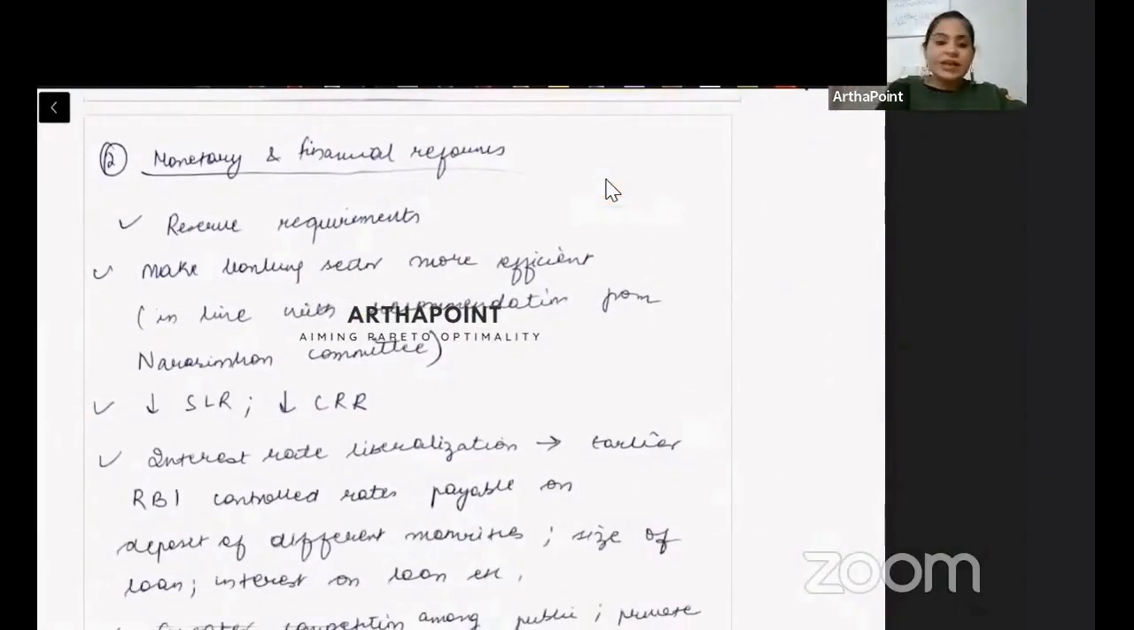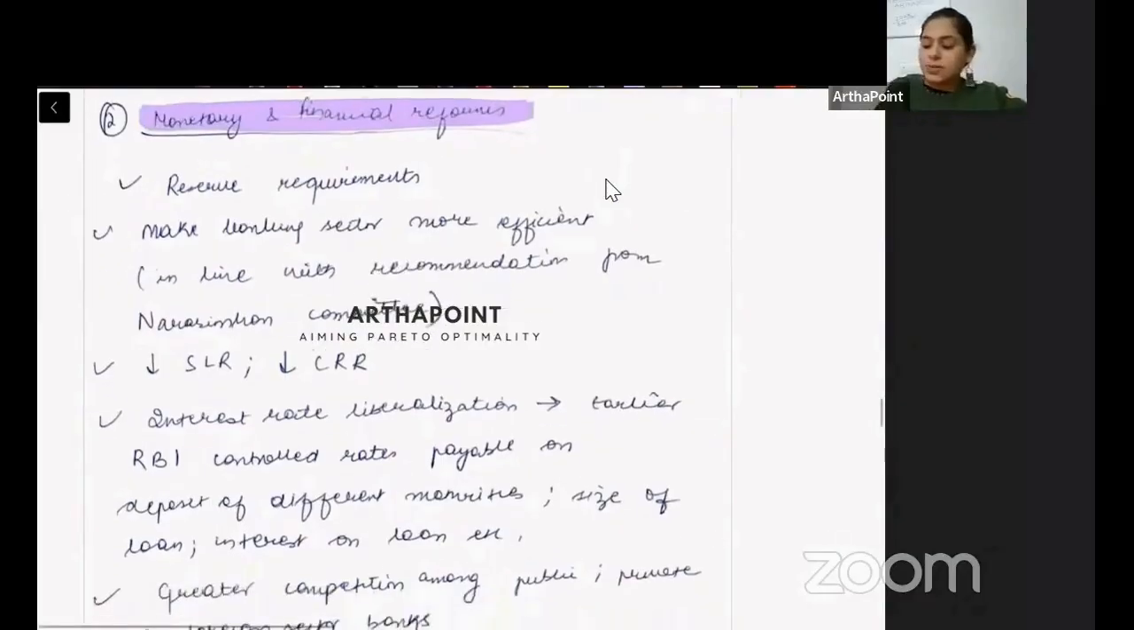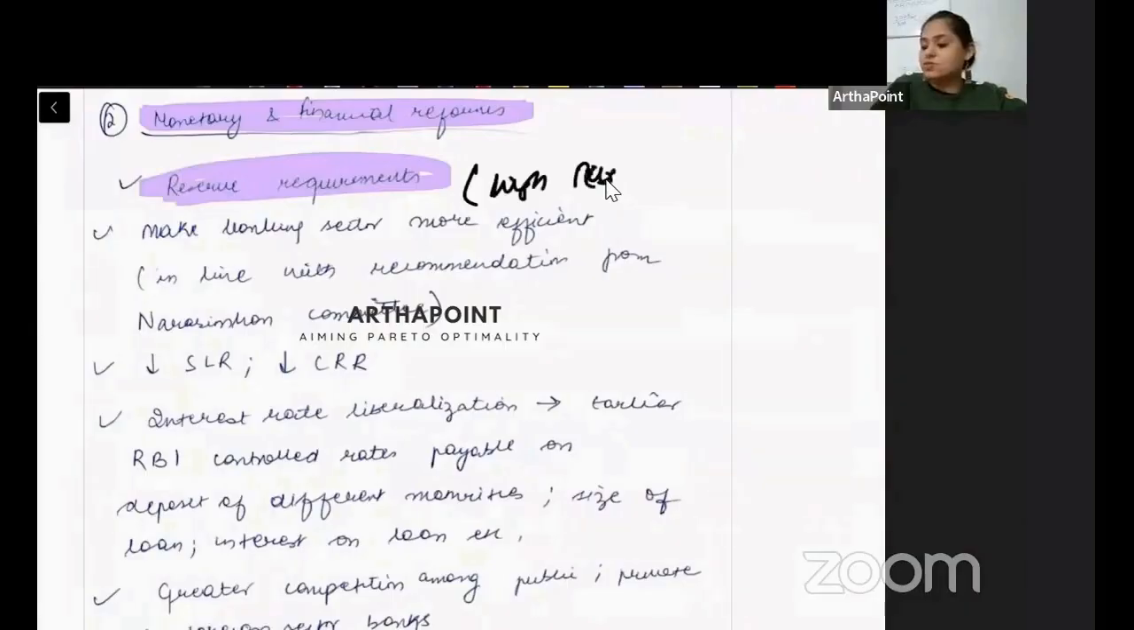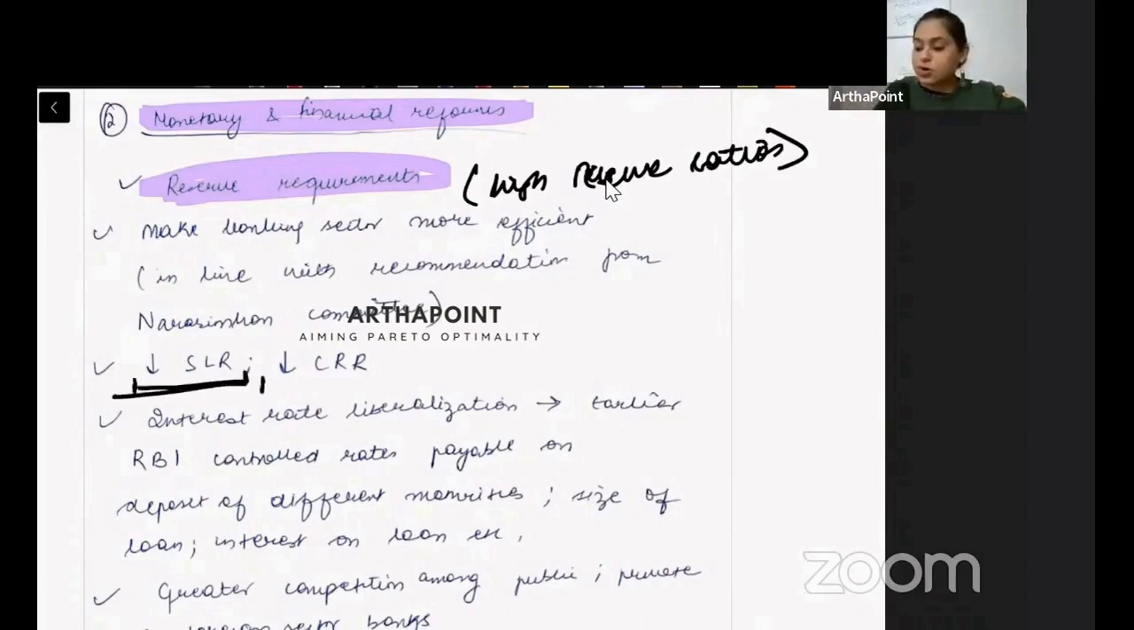Now we go to the second kind of reforms that were introduced, and these were monetary and financial reforms. Sabse pehla reform was on reserve requirement. We had high reserve ratios. So reserve ratios ko kam karna tha. We wanted to reduce SLR. We wanted to reduce CRR. We wanted to make our banking sector more efficient.